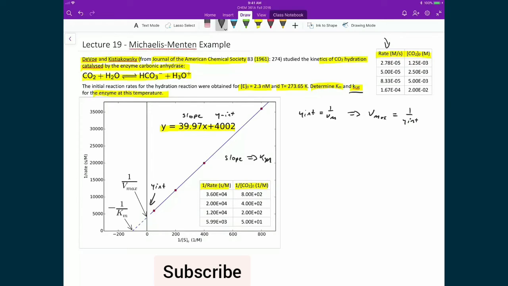And I know that from before, the maximum rate is equal to my rate constant kcat times the initial concentration of my enzyme.